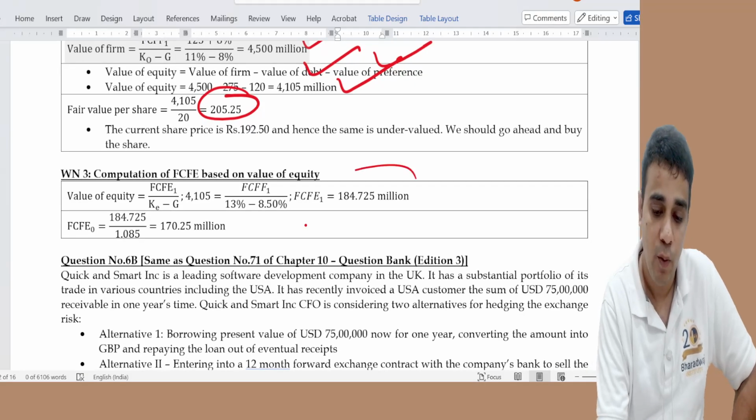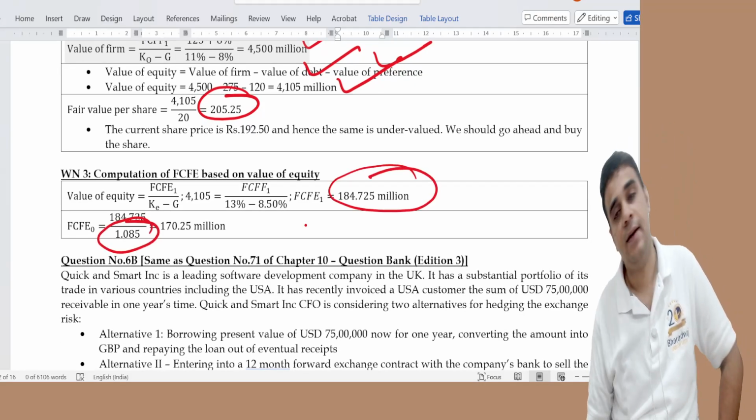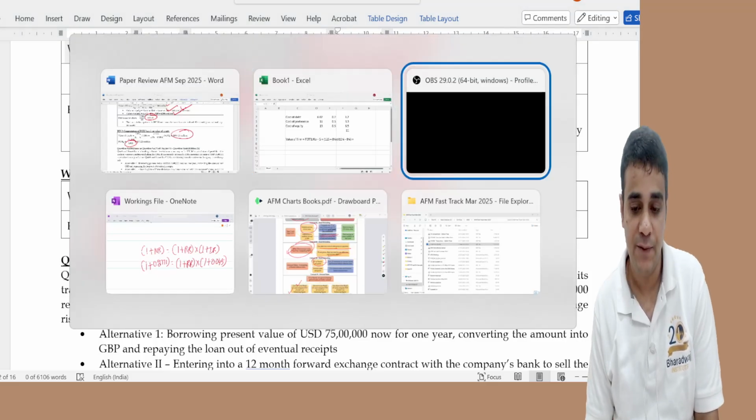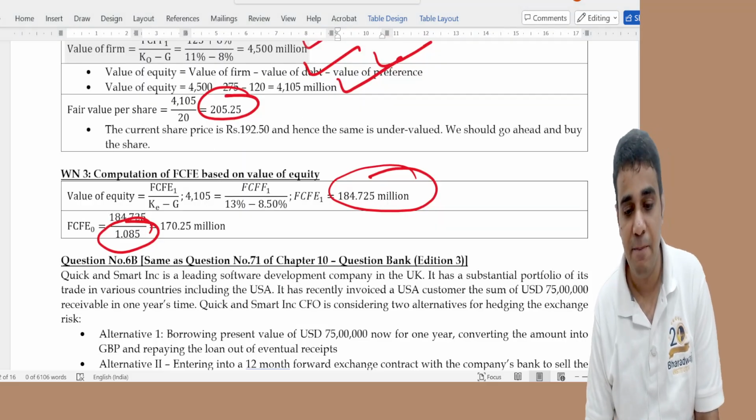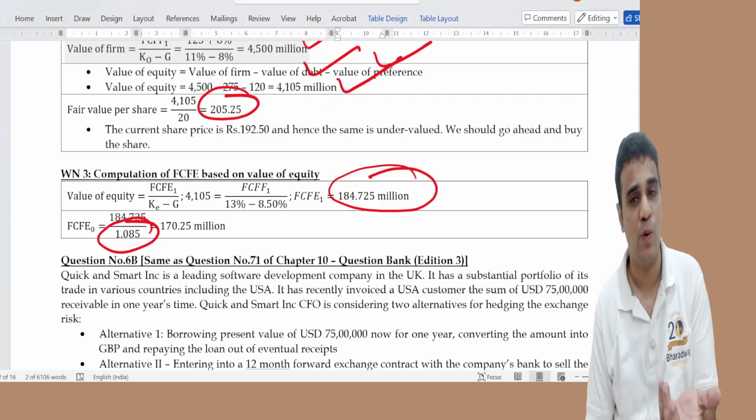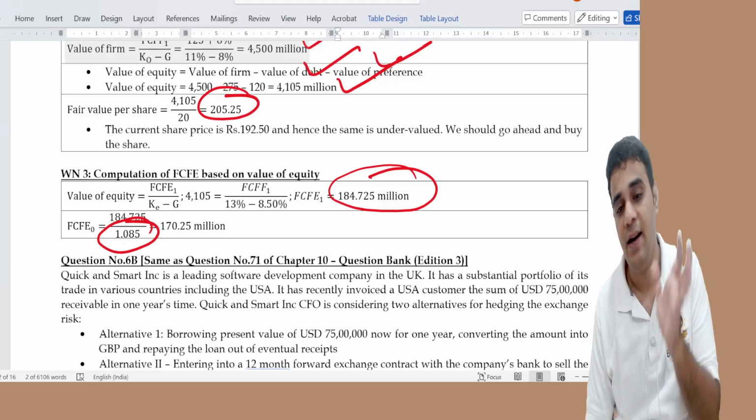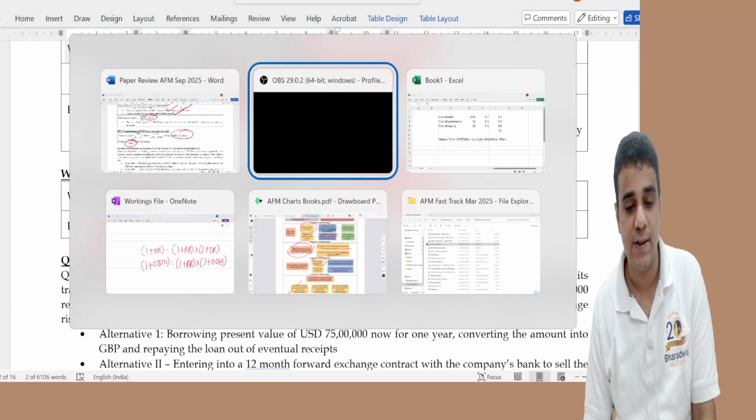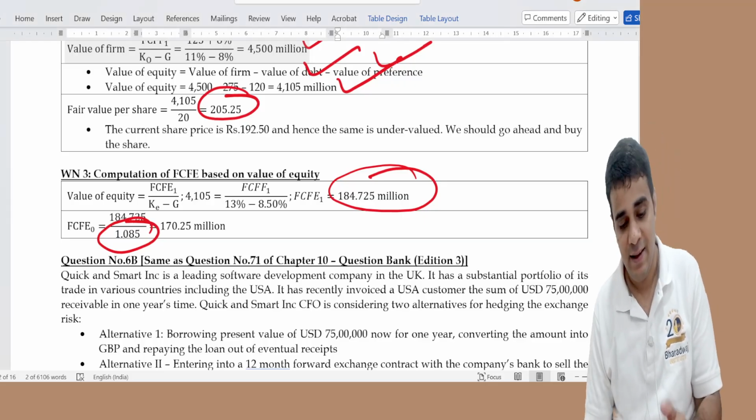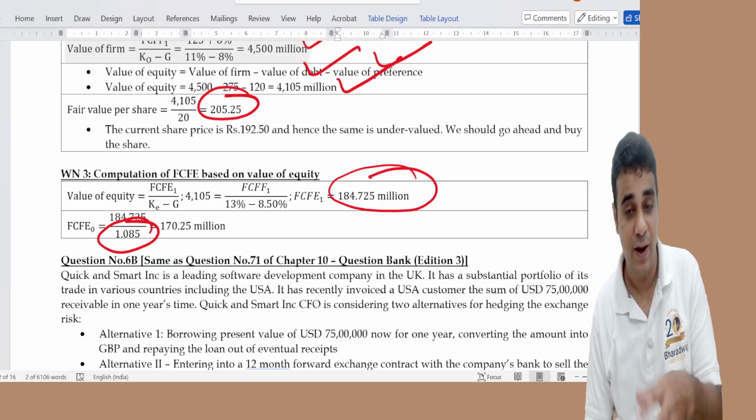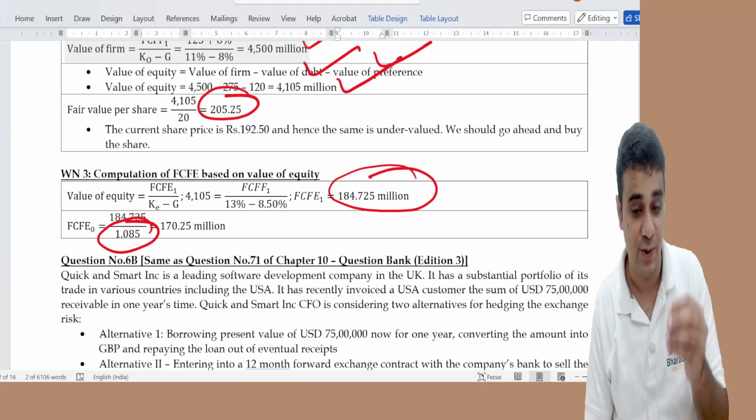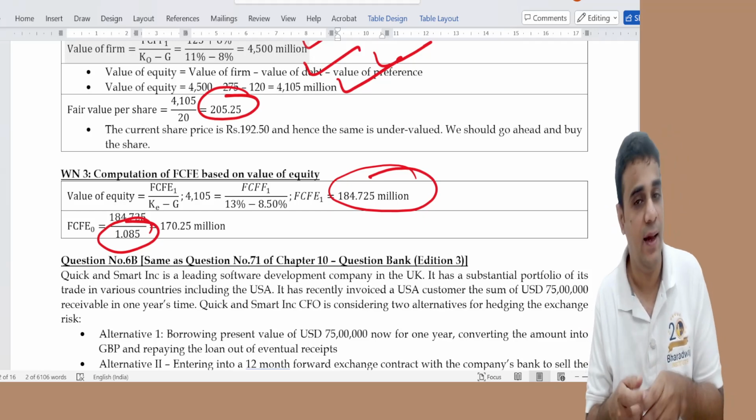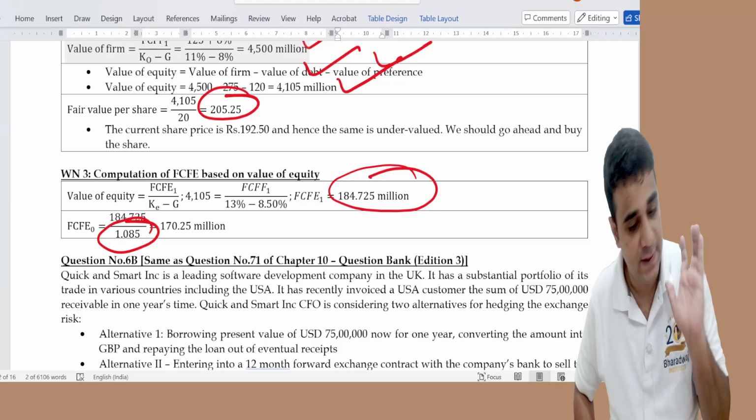Very good question. 184 reduced by 8.5% gives 170.25 million. FCFE1 divided by KE minus g. It's a slight reverse working, nothing very tricky. I would have happily answered question 6. I got to know many students did not answer question 6 because they found 6A and 6B a little difficult, but when I read the question, you understand that this was the easiest of the lot. Different wordings were used in the exam. So this is on question 6A.